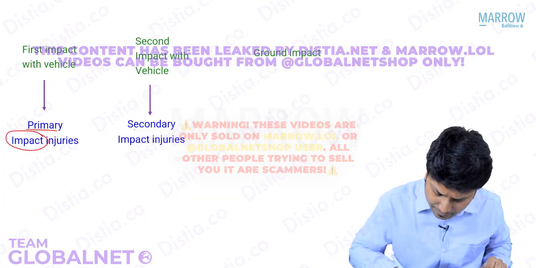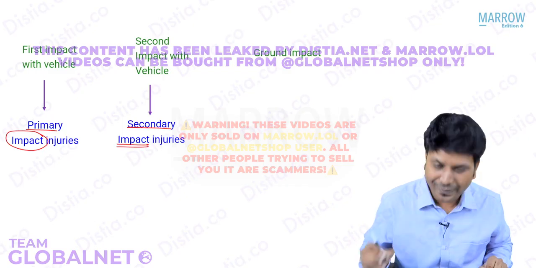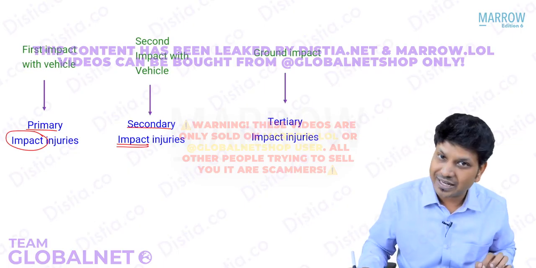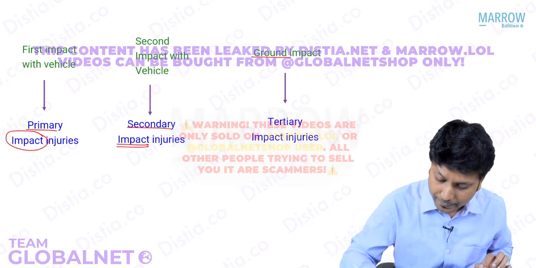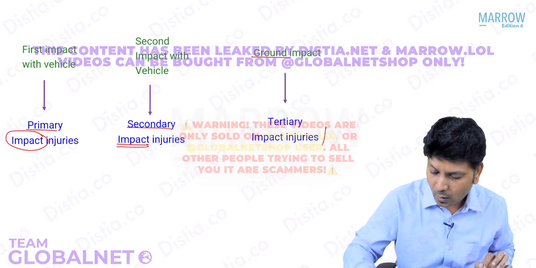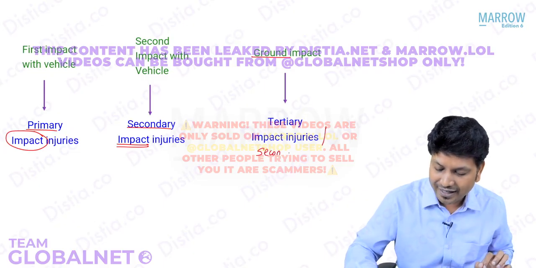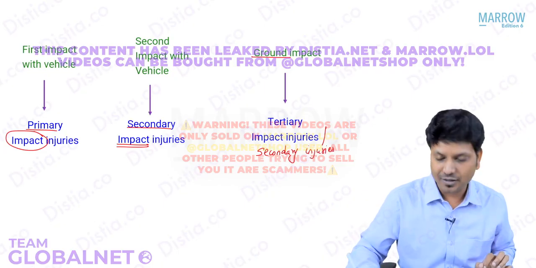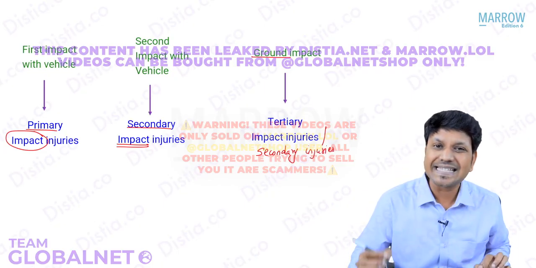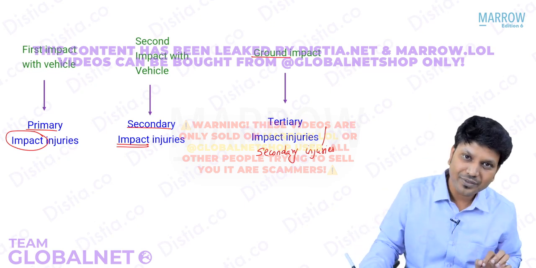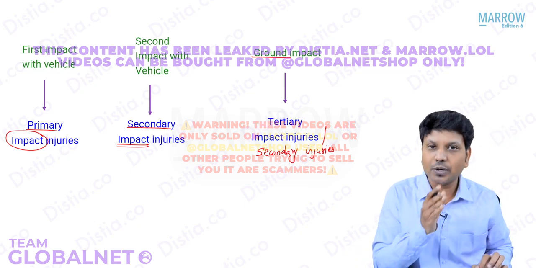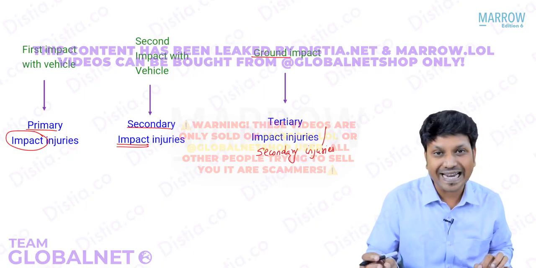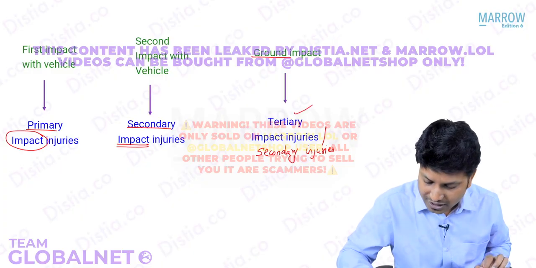There the person will have some injuries, which we call secondary impact injuries. When the person falls on the ground, we call it tertiary impact injury, that is due to ground impact. It is also called secondary injury. Do remember, this is not secondary impact. Make yourself clear, this is secondary injury. Make a note of this, guys. So you have primary impact injury, secondary impact injury, and you also have secondary injury, which is otherwise called tertiary impact injury.